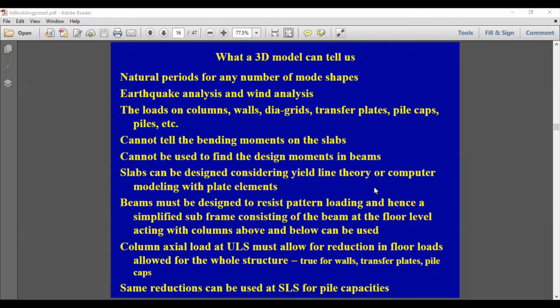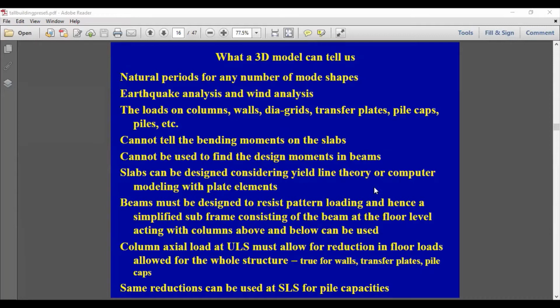So natural period of vibration for first mode, second mode, third mode, all can be obtained. But when you are calculating the natural period of vibration, you have to be careful, because you are now following dynamics. You have already followed dynamics. You know the natural period of vibration depends on the mass of the structure. And mass depends on what mass you have asked the program to take